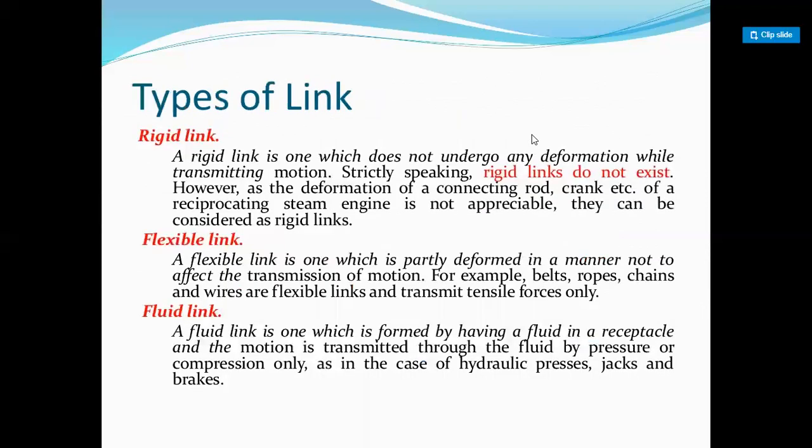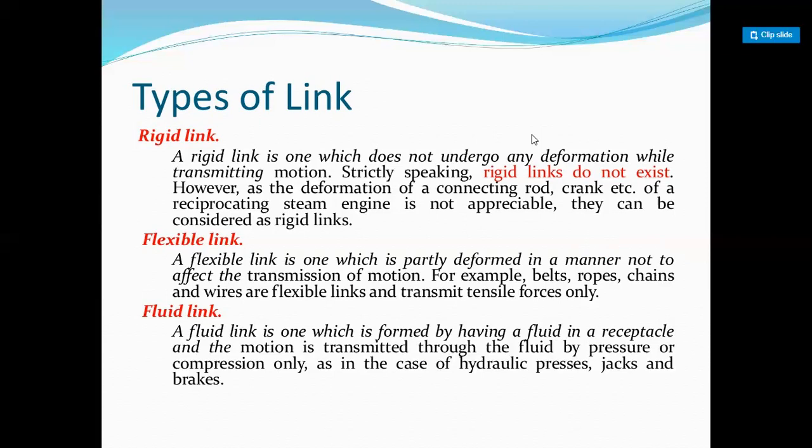Now, the next topic: types of links. There are three kinds of links in kinematic links. The first one is the rigid link, right? A rigid link is one which does not undergo any deformation while transmitting the motion. When an external force is applied to the machine, the force is transmitted from the first link to another link.